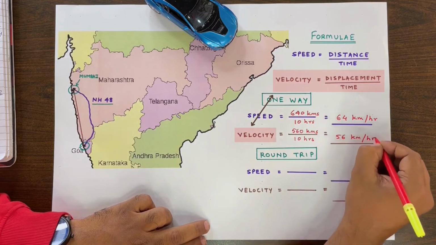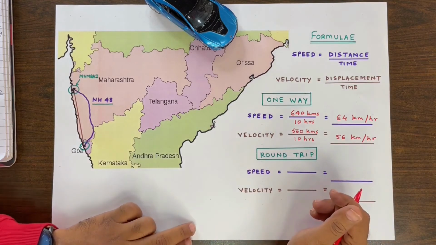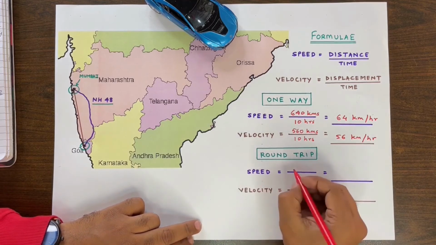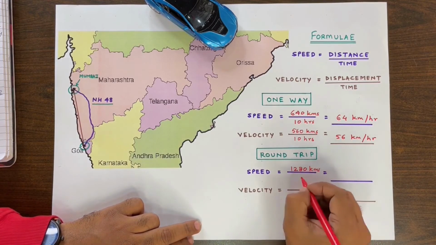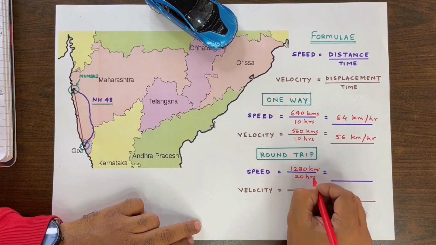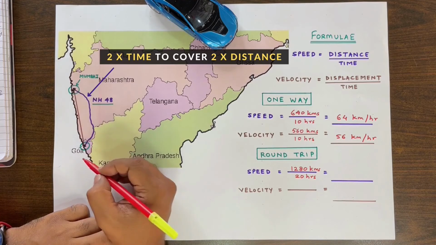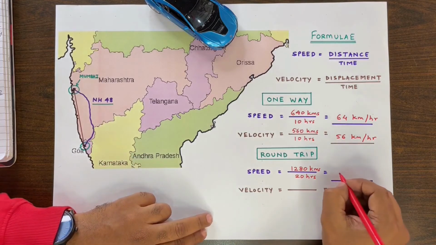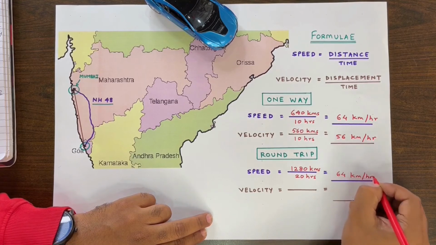But in the round trip, things get a little trickier. My speed would be 1280 kilometers divided by 20 hours, because it would take double the time to cover double the distance, giving me the same speed of 64 kilometers per hour.